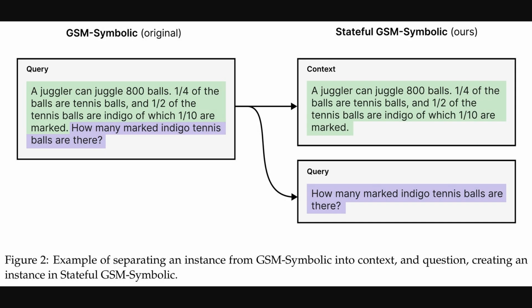Building on that general idea we just saw, Figure 2 gives a concrete example of how they set this up for their experiments. They took standard problems. Here it's a math problem from the GSM symbolic dataset, and basically split it. The background information, the setup, becomes the context that's available beforehand during that sleep time phase. And the actual question, like how many market indigo tennis balls, becomes the query that arrives later at test time. This split is what allows them to test the sleep time approach we discussed.